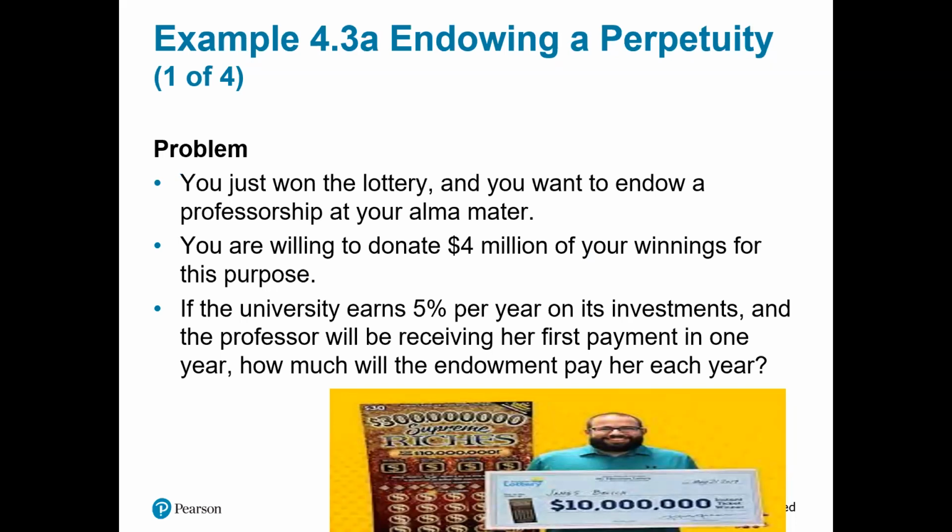Here's another problem. Endowing a perpetuity. Endowing a perpetuity example. You just won the lottery and you want to endow a professorship at your alma mater. You are willing to donate $4 million of your winnings for this purpose. If the university earns 5% per year on its investments and the professor will be receiving her first payment in 1 year, how much will the endowment pay her each year?